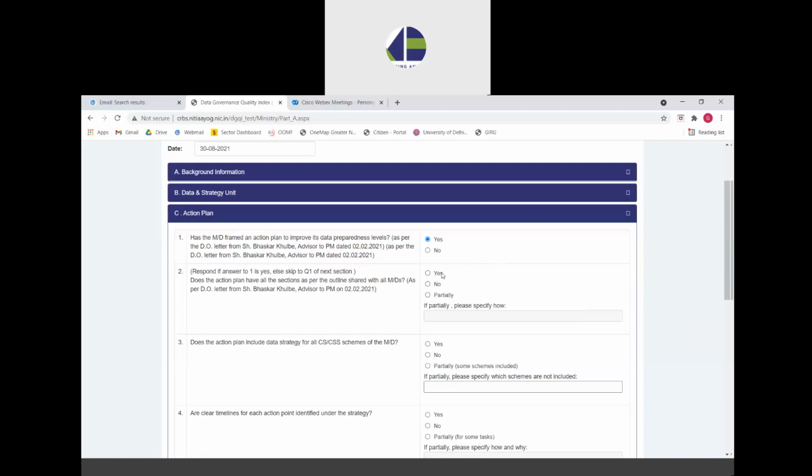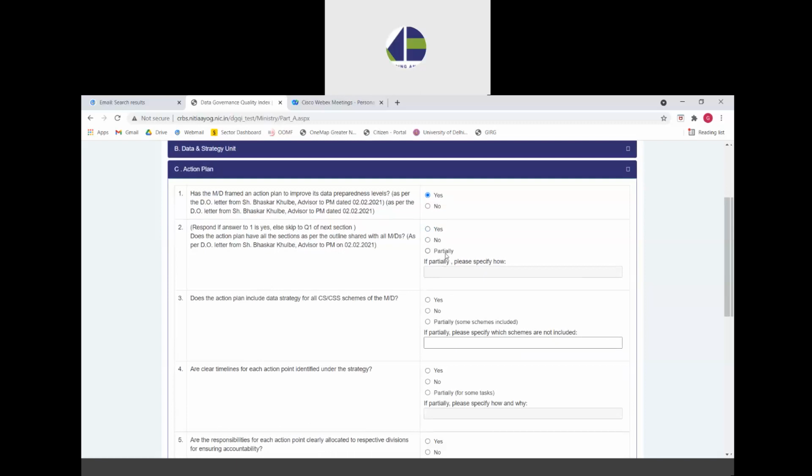If they have completely followed the outline, yes. If they have not at all followed the outline, no. And if they have partially followed the outline, that they have considered some sections, but they have not considered some sections in their action plan that they have developed, they can select partially. When they select partially, you are requested to mention and explain how this partial coverage has been ensured.